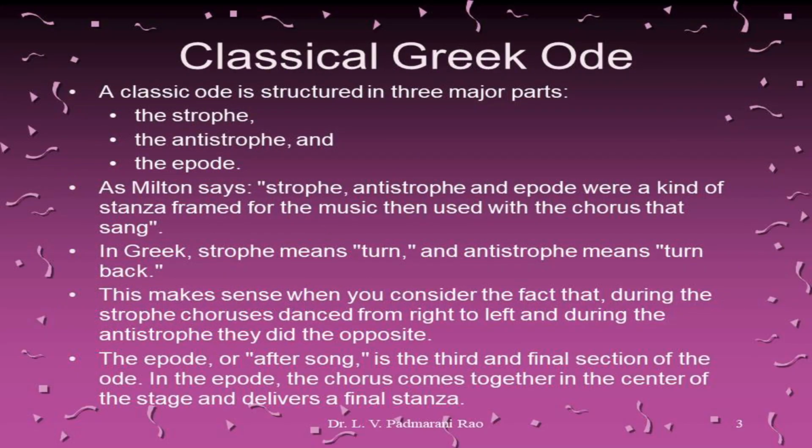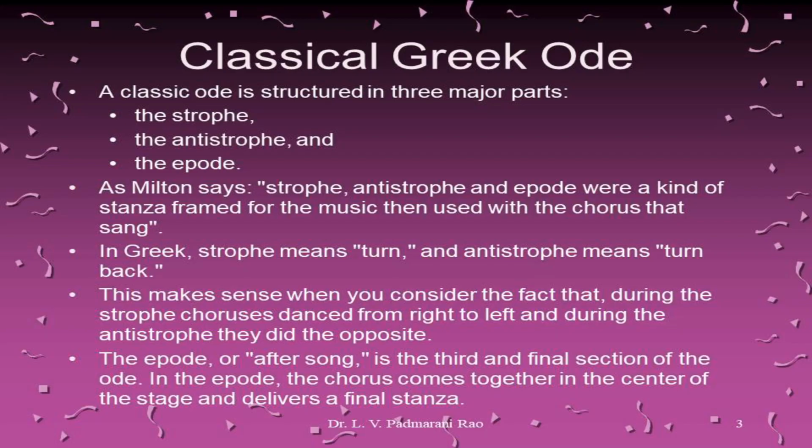Ode is Greek by origin, and a classical ode of Greek language is structured with three important parts. Number one, the strophe. Number two, the antistrophe. And number three, the epode. As Milton rightly says, strophe, antistrophe, and epode were a kind of stanza framed for the music then used with the chorus that they sang.